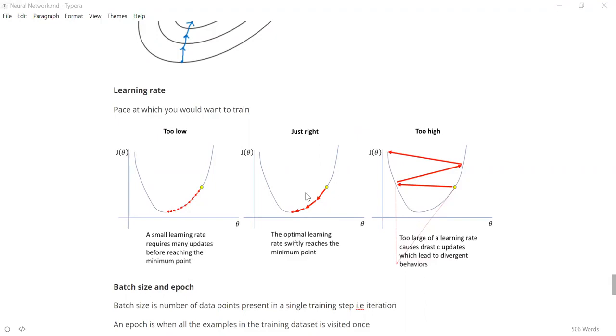Learning rate gives you an idea of how fast you need to train. Am I training too fast or am I training too slow? If you are training too slow, it will take a lot of time, so it will be wasting your computer and similarly your time. If you are training too fast, what happens is it might overshoot and it might not stabilize at all. But if you are training it optimally, it will reach the optimal learning point. Yeah, so it is used in gradient descent. It is actually saying how fast your gradient descent should go. Learning rate specifies how much speed you need in the gradient descent.